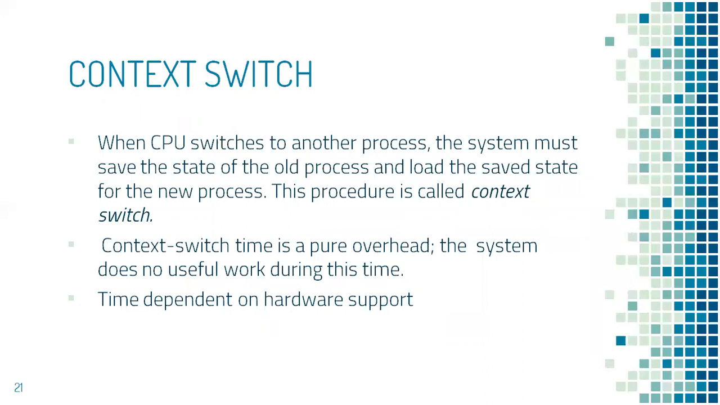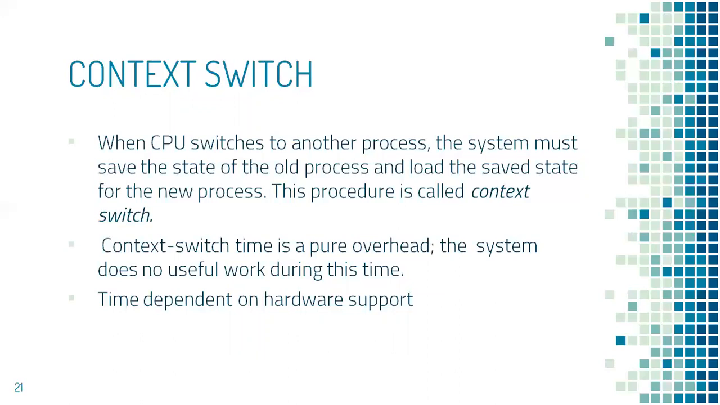This whole process of saving the state of the old process and loading the saved state of the new process is called a context switch. The context switch time is a pure overhead. The system cannot do any other useful work during this time. So context switch time should be kept as low as possible so that the overhead on the operating system reduces. The context switch time is generally dependent on the hardware support. The better the hardware configuration, the less time required for a context switch.